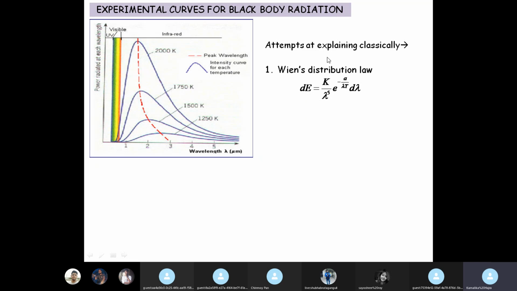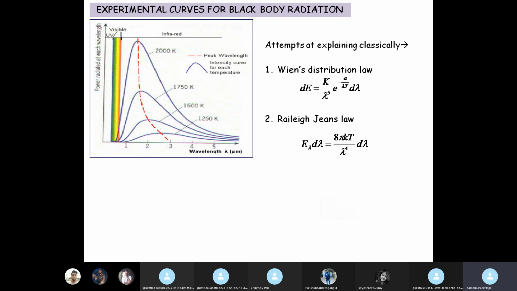That is, dE goes as 1 by lambda to the power 5. Okay, and Rayleigh-Jeans law, which we derived in our previous class, says that the energy density within a wavelength interval d lambda is given by 8 pi kT by lambda to the power 4 d lambda. That is, the energy density goes as 1 by lambda to the power 4.